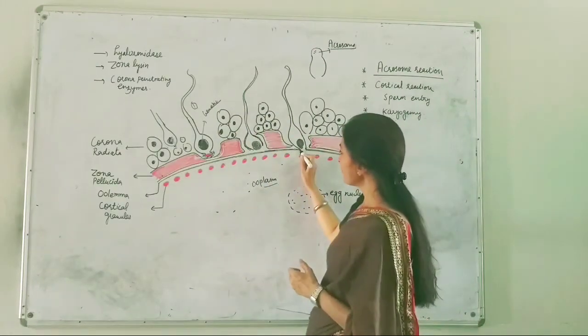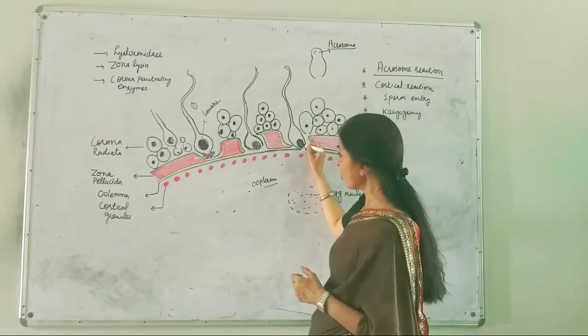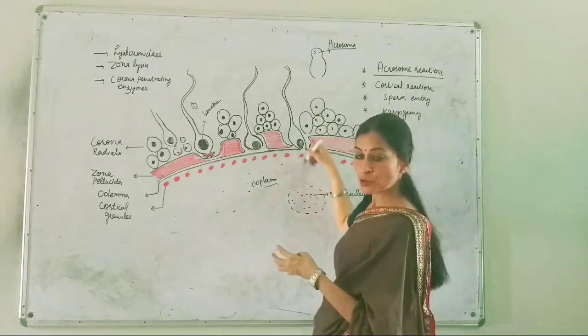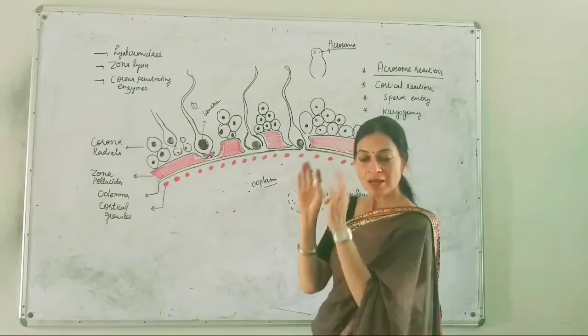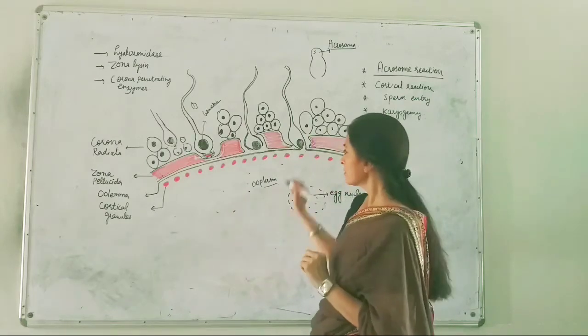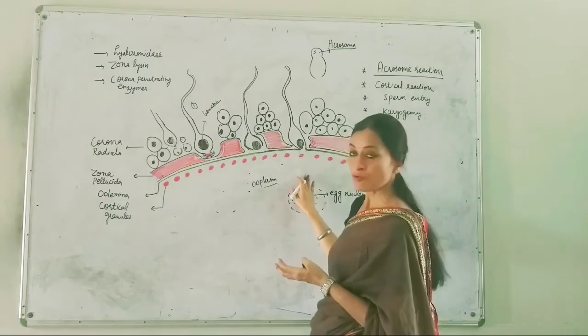And when this depolarized plasma membrane allows the nuclear content to enter the cytoplasm, only one sperm is allowed to make entry of the nuclear content in the cytoplasm of the egg.